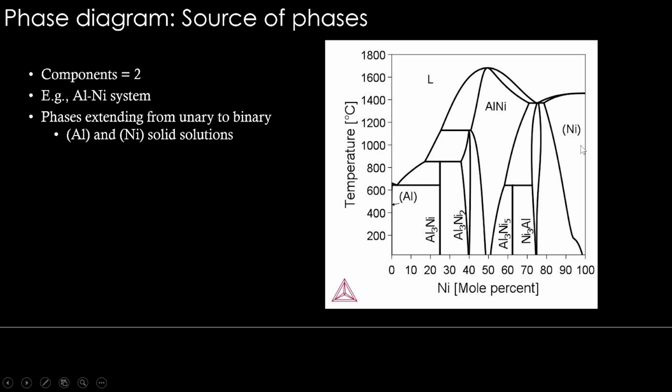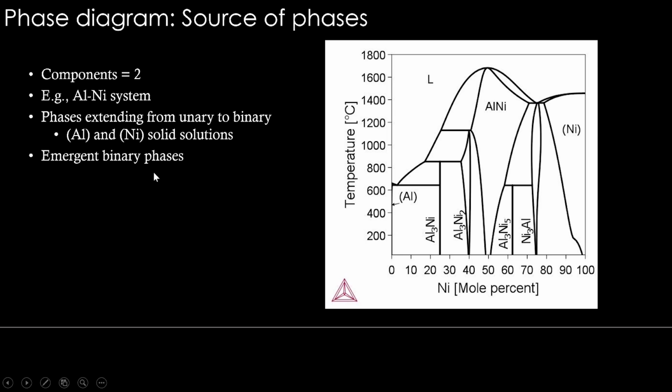So nickel solid solution, we can clearly see this pure nickel is some FCC, let's say, and it is extending into this region, accepting the aluminum into that, right? So this is an extended phase. Similarly, in the left extreme, there is pure aluminum, and barely there is any solubility for nickel in that. If at all we zoom into this region, we may see a small solubility, that's all. So that is about aluminum solid solution. So these are solid solutions, therefore they are extending from unary to binary.